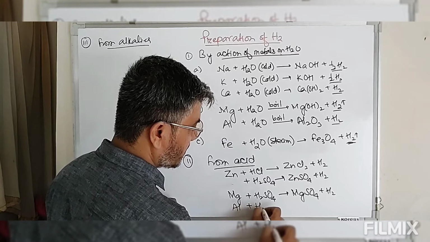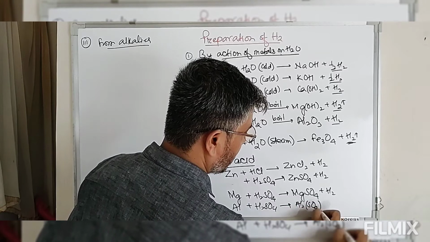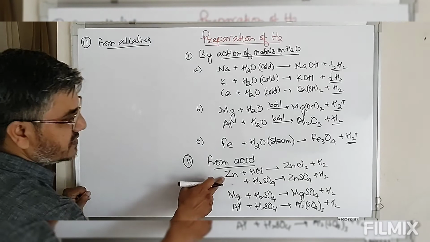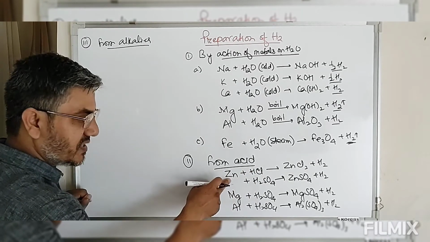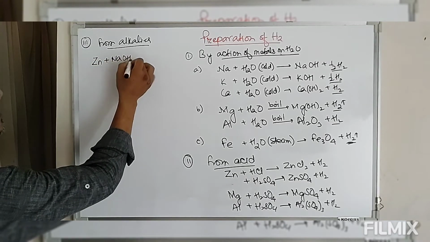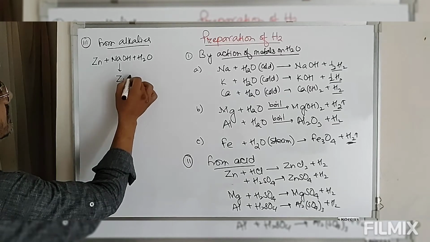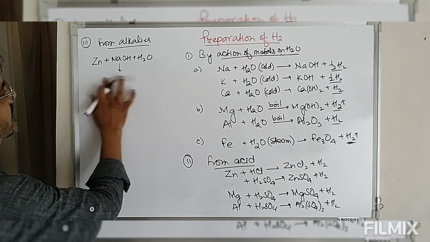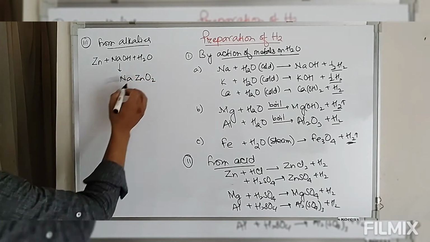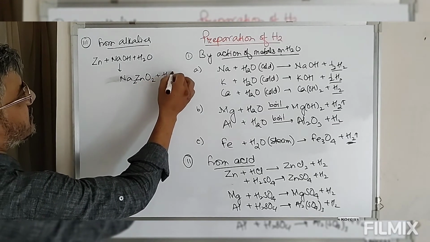Aluminium reacts with sulfuric acid, and this gives you aluminium sulfate plus hydrogen gas is released. Now take zinc. In the first case, zinc reacts with acid, so here zinc is basic in nature. Now we take zinc again. Zinc reacts with sodium hydroxide in presence of water, and this gives you zincate, Na2ZnO2, plus molecular hydrogen is released.